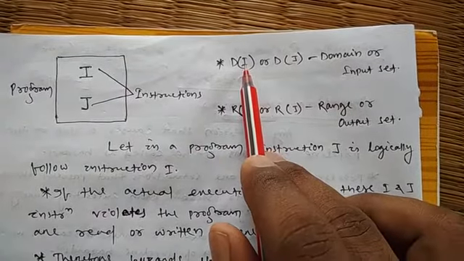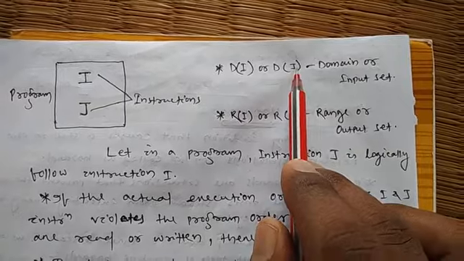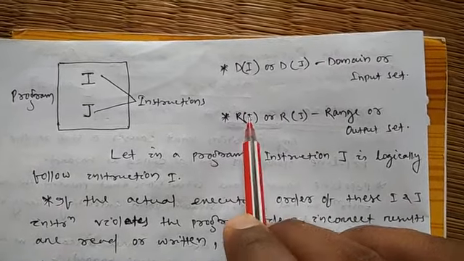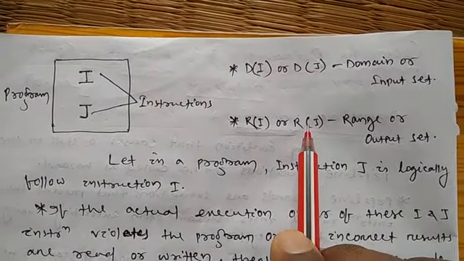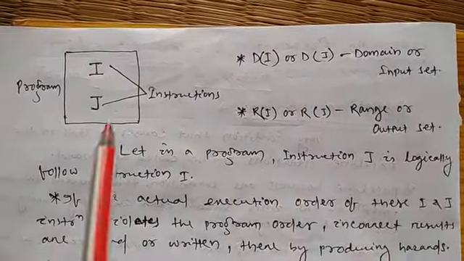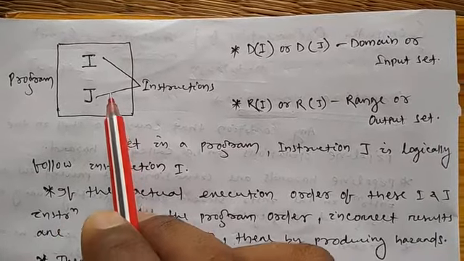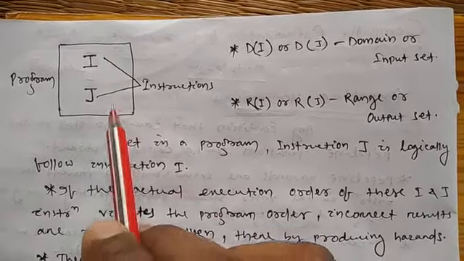So the input of I and input of j are called domains. Again, the output of I and output of j are called range sets.